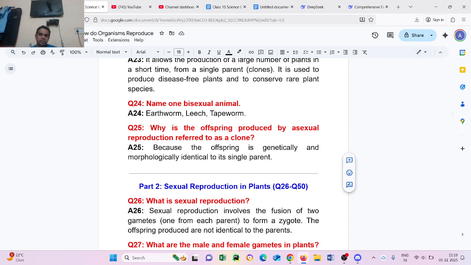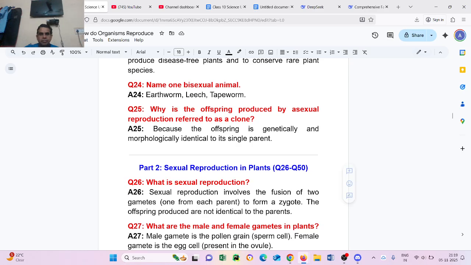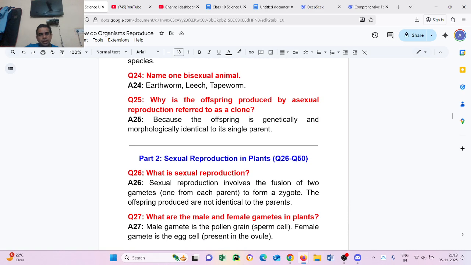Part 2. Sexual reproduction in plants. Question number 26 to question number 50. Question number 26. What is sexual reproduction? Sexual reproduction involves the fusion of two gametes, one from each parent, to form a zygote. The offspring produced are not identical to the parents.